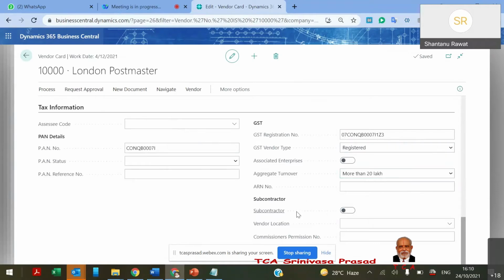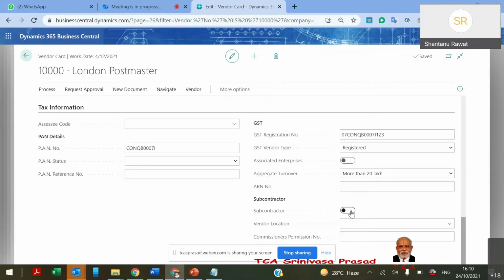Yeah, some of the vendors could be subcontractors, so we also maintain that. As we know, whenever we have subcontracting, the possession of goods will be with my subcontractor, whatever material I supplied, maybe some raw material. So the possession of goods will be with the subcontractor, but the ownership will be mine.